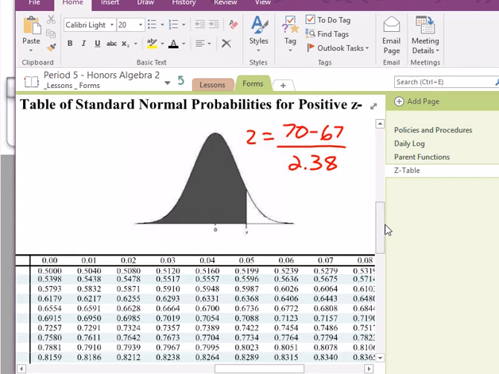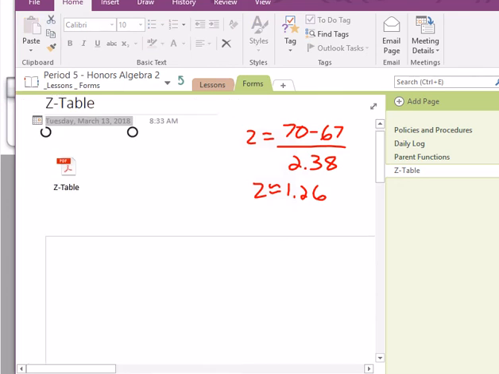So I would use my calculator to calculate what the z-value was for my height. My actual height is 70 inches, but I want to calculate what the z-value is, so I would go 70 minus 67 divided by 2.38, and that gives me approximately 1.26. So that's positive. So I'd want to go on my Z table to the positive values.